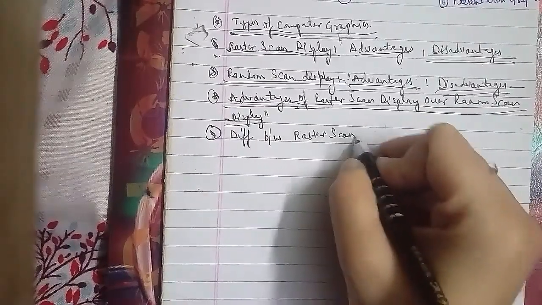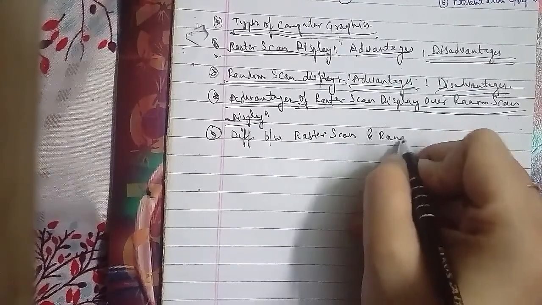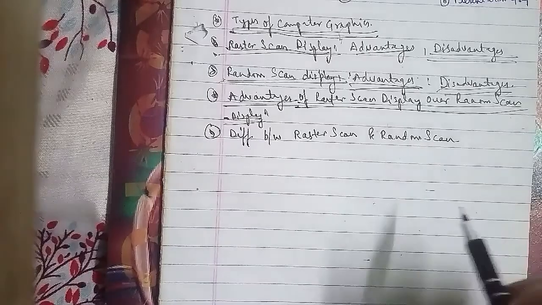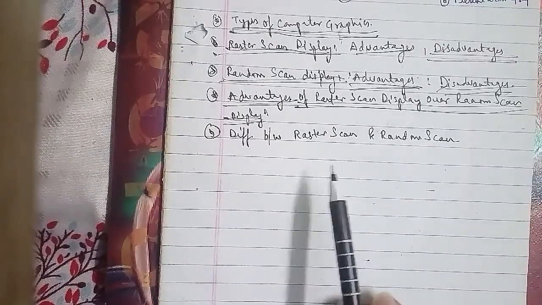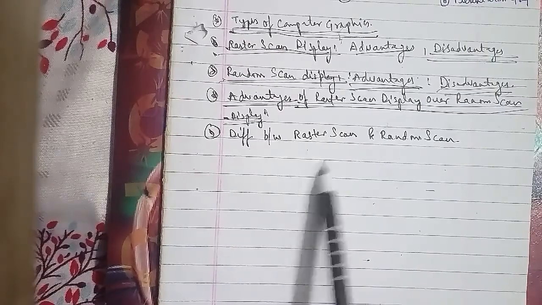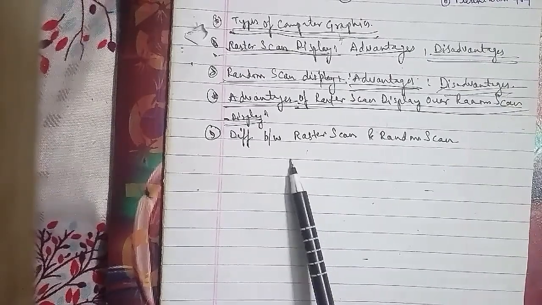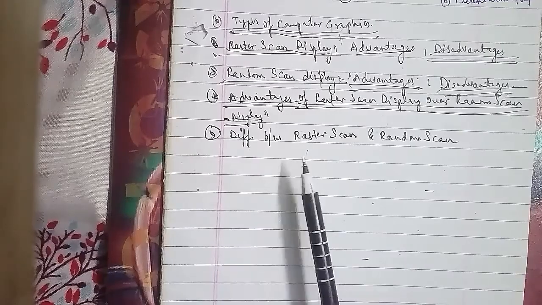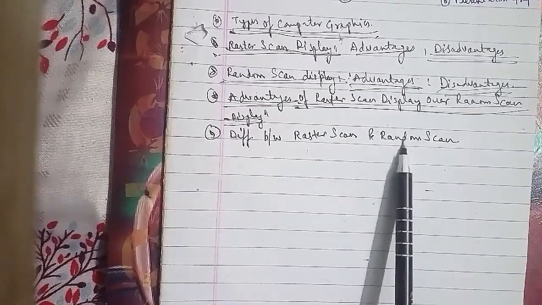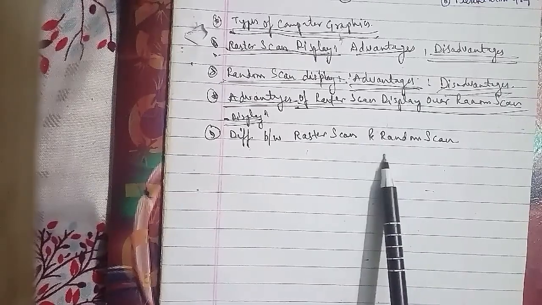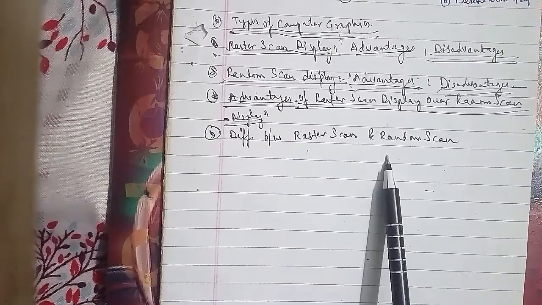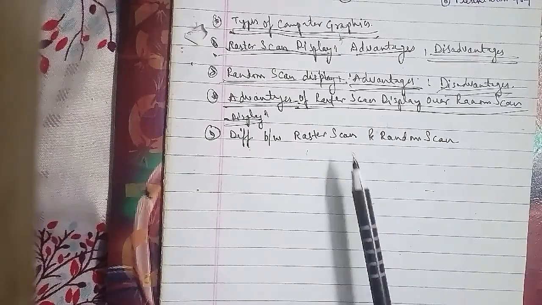The raster system produces a better flicker-free display, and the random system produces jagged lines that are plotted as a discrete point set. An example of raster scan is the home TV set, and for random scan it is a pen plotter. So there are a total of 5 differences between raster scan display and random scan display. Let's go ahead with another topic that we have to discuss, interlacing.